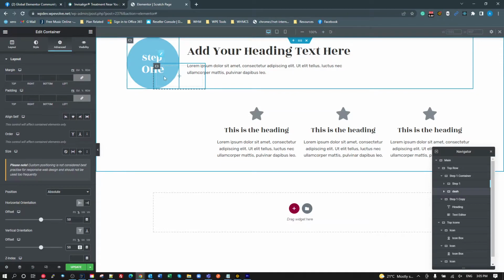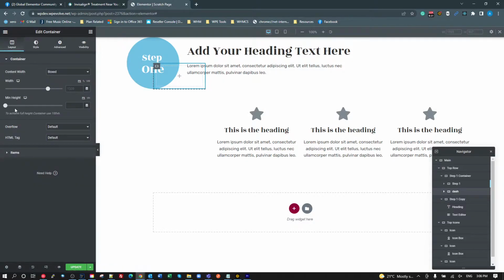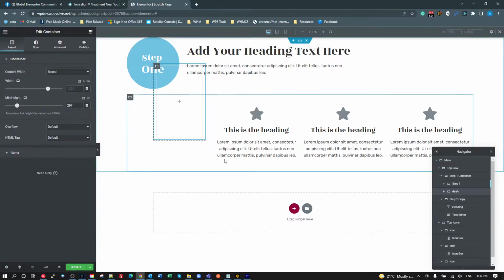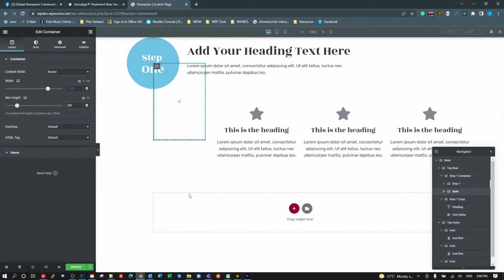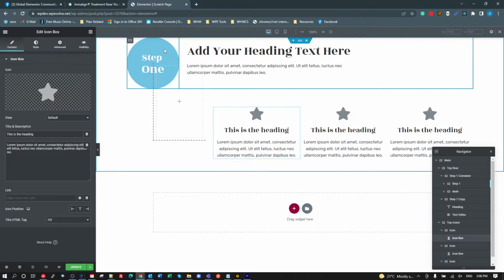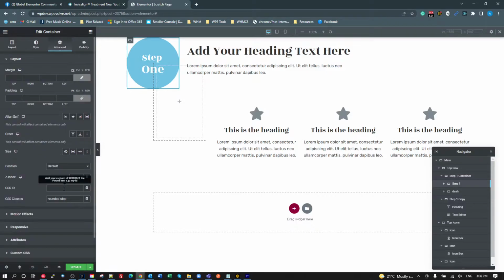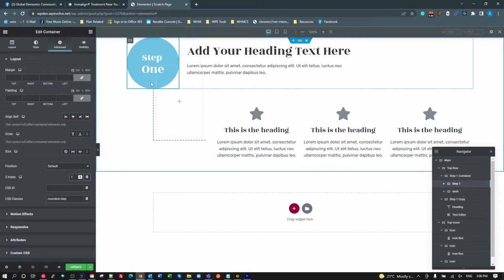Now we want to actually move that further down. So all we're going to have to do is grab the dash container and set the height in the layout. Okay, so there we go. We've got a line that extends down there. Now there's a quirk which I'm going to talk about shortly, which we need to fix. Immediately the problem we see here is the dot is on top of the step. Simple. We go to the step one here and we set the z-index of that to something above where that line is. So if we just go up, now this step is on top of the line.